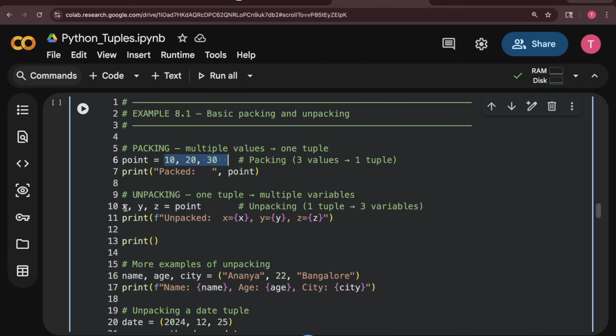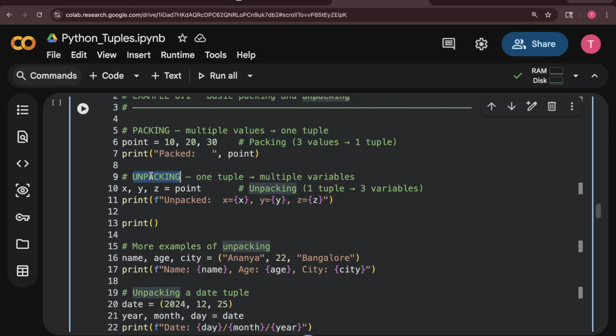Likewise, if I now do x comma y comma z, this is the packing example: packing multiple values into one tuple. Now this is the unpacking example, where one tuple equals multiple variables. Your tuple has three values, so each value can have one variable, right? So I have three variables, x comma y comma z equal to point. And what is the value of point? 10, 20, 30. So x value will be 10, y value will be 20, z value will be 30.